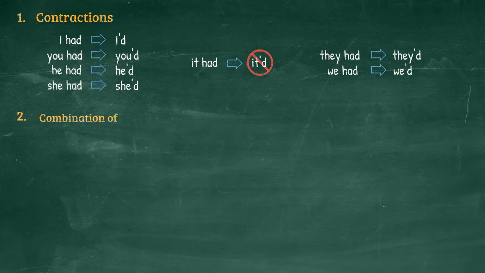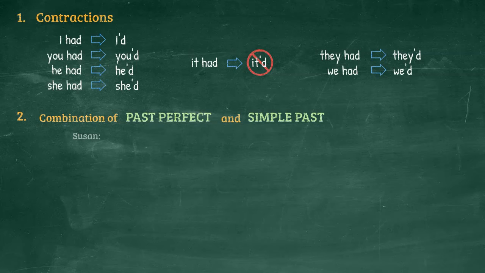Second, it is common to combine the past perfect with the simple past. This is because a lot of times people usually talk about the past, things that happened earlier today, yesterday, last week, last month, and so on. And if they are talking about the past, there is a possibility they would need to explain what happened before that thing in the past.